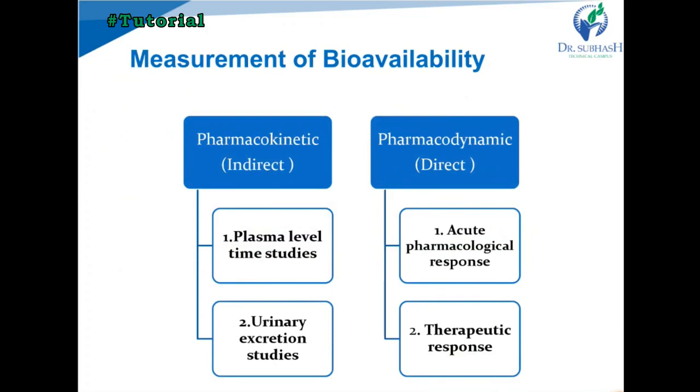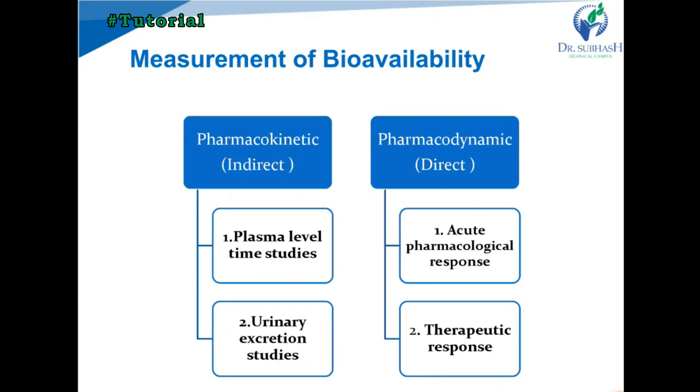Next one is the measurement of viability. There are two methods we apply to find out the viability of a drug: the pharmacokinetic method and the pharmacodynamic method. The pharmacokinetic method, which we can also call an indirect method, is further classified into two types: plasma level time studies and urinary excretion studies. It means we can take blood samples or urine samples, and from those we find out the viability.